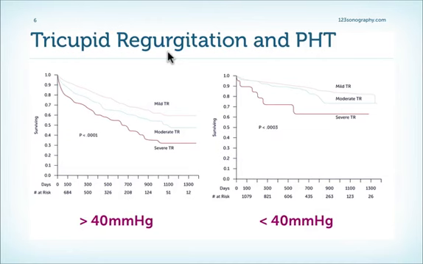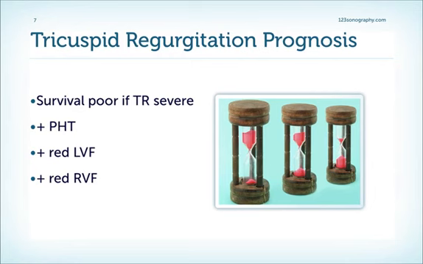And this is true independent of whether the patients also have pulmonary hypertension or not. Of course, patients who have higher pulmonary artery pressures have a poor survival. But even in patients who have pulmonary artery pressures, for example here below 40 millimeters mercury, we have poor survival if tricuspid regurgitation is severe or moderate. So it's quite clear from the literature that patients who have significant TR have a poor survival, especially in the setting of pulmonary hypertension, reduction of left ventricular function, and reduction of right ventricular function.